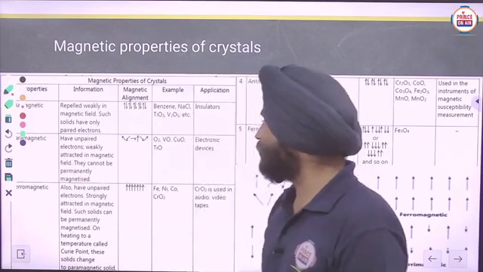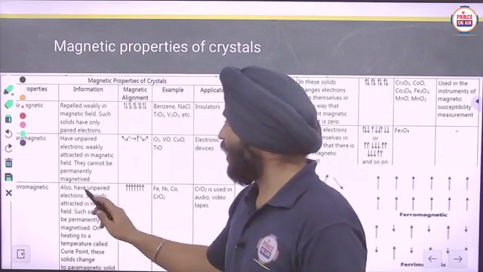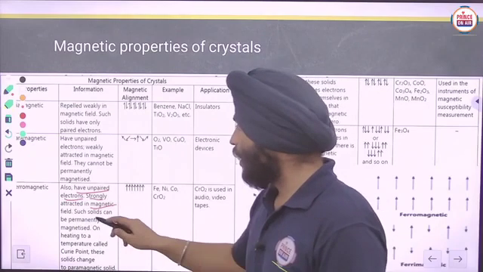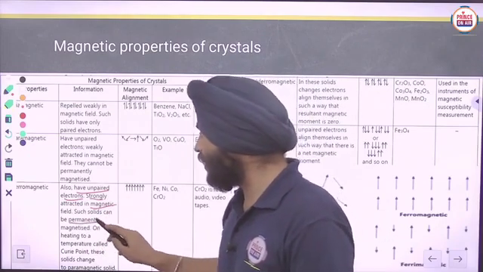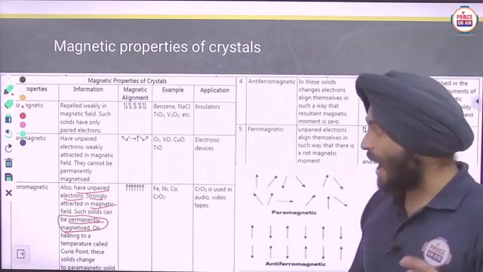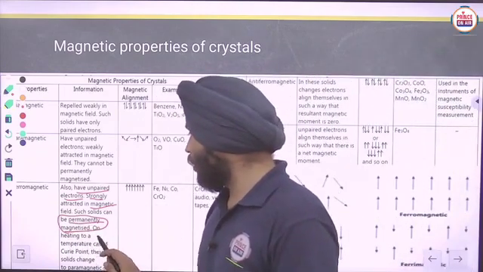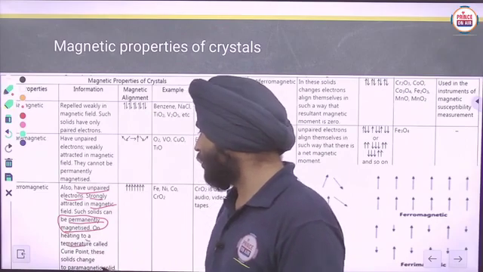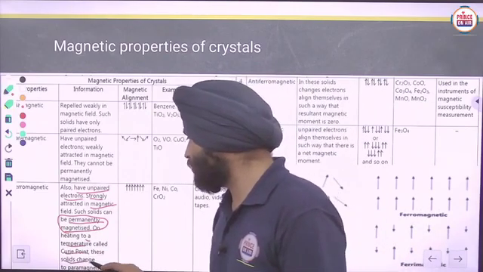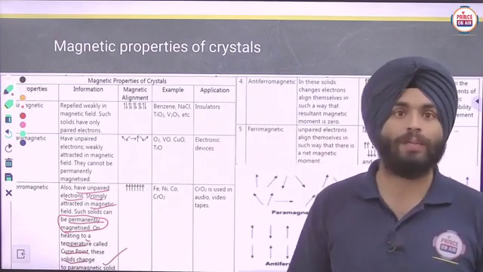In this case they also have unpaired electrons and are strongly attracted in a magnetic field, and such solids can be permanently magnetized. That is the main point here. On heating to a particular temperature, known as the Curie point or Curie temperature, these solids change into paramagnetic solids.